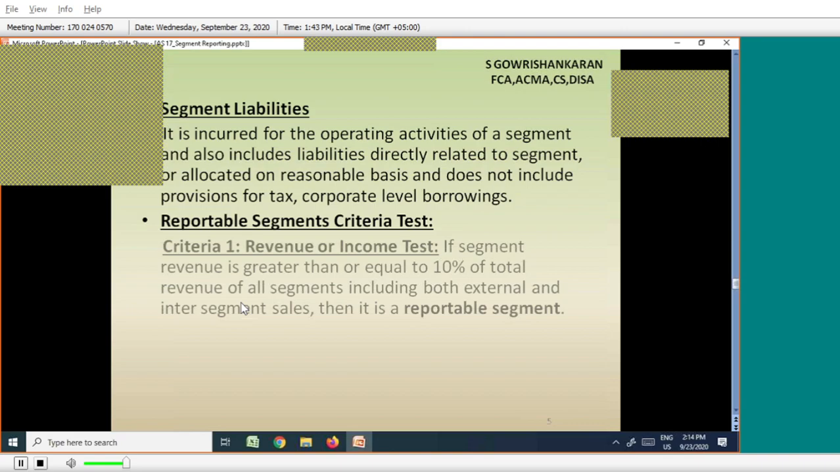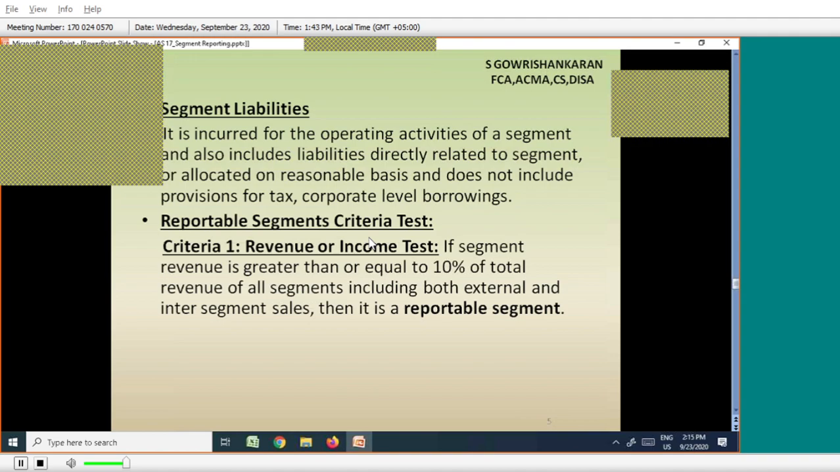Criteria 1: Revenue or income test. So what is the meaning of this one? If segment revenue is greater than or equal to 10% of the total revenue of all segments, including both the external and inter-segment sales, then it is a reportable segment.